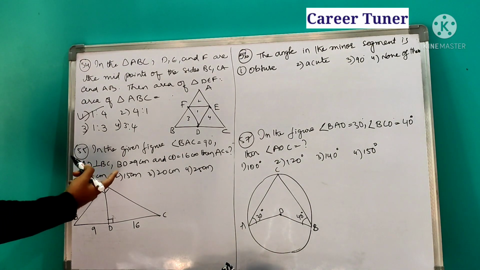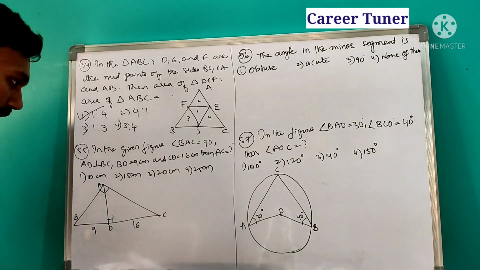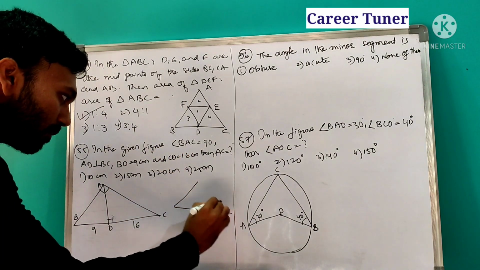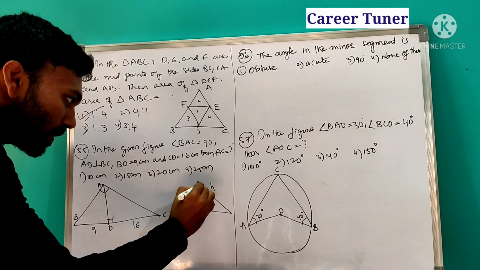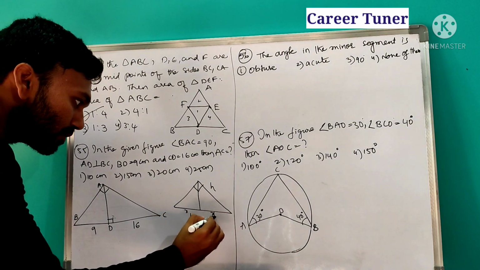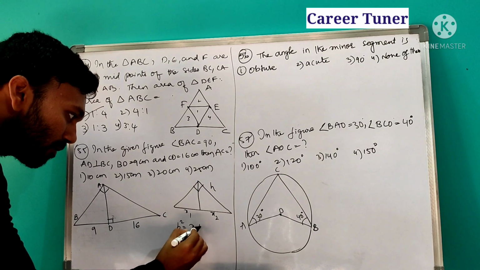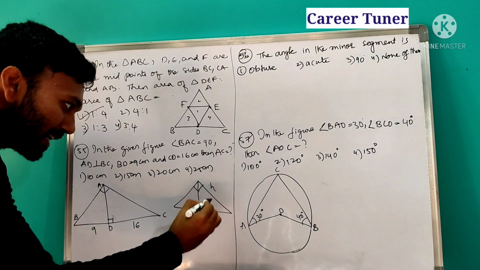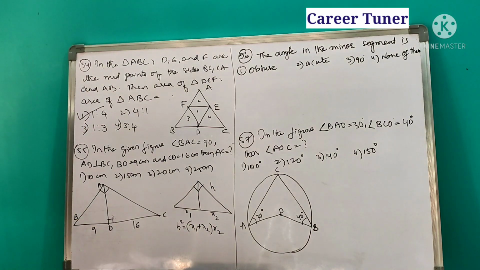Next, in the given figure angle BAC is equal to 90 degrees, AD is perpendicular to BC, BD is equal to 9, CD is equal to 16, then AC is equal to. Already we have seen a model like this. Whenever a model comes like this, let the height be h, a perpendicular drawn from the 90 degrees, and let these values be x1 and x2. Then what is the condition we have? h square is equal to x1 into x2. The same condition here also we are going to apply.